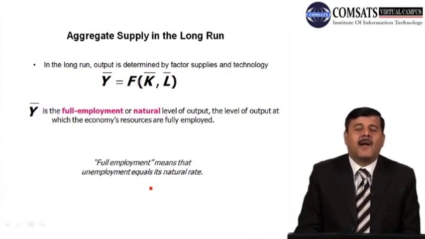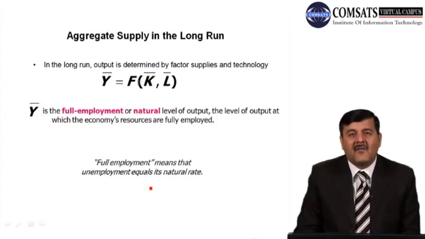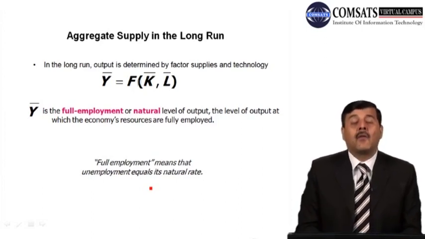That Y bar is a function of capital and labor, and where we have placed K bar and L bar, it means supply of these factors are fixed. K bar is fixed, L bar is fixed, and then we produce a fixed level of output in the economy. So Y bar is a full employment level, is known as the full employment or natural level of output in the economy. The level of output at which the economy resources are fully utilized, are fully employed.